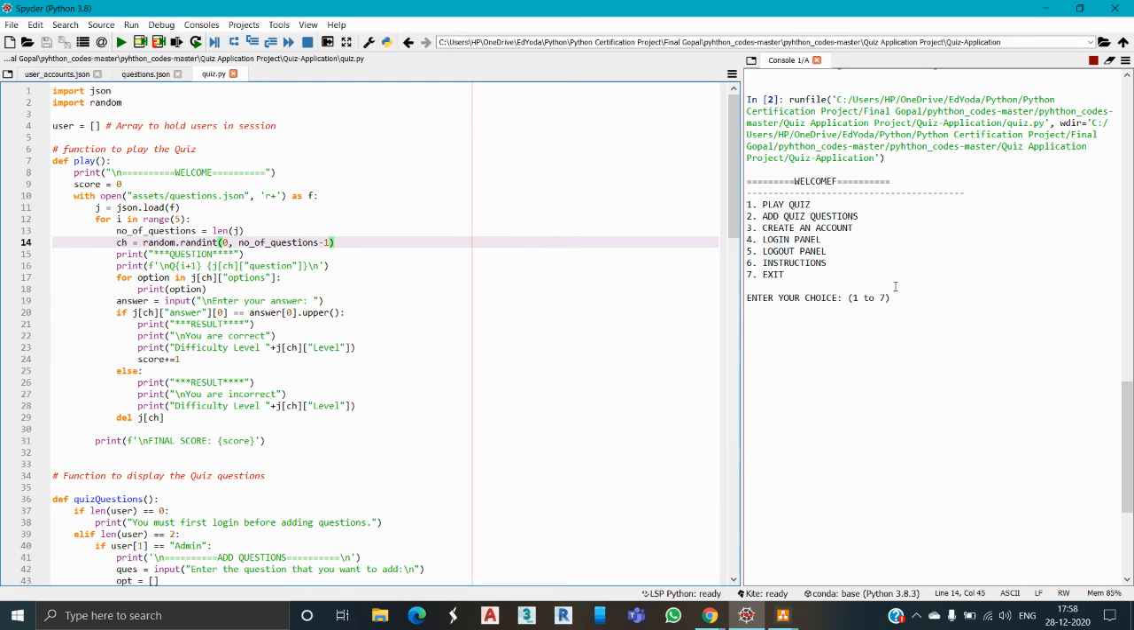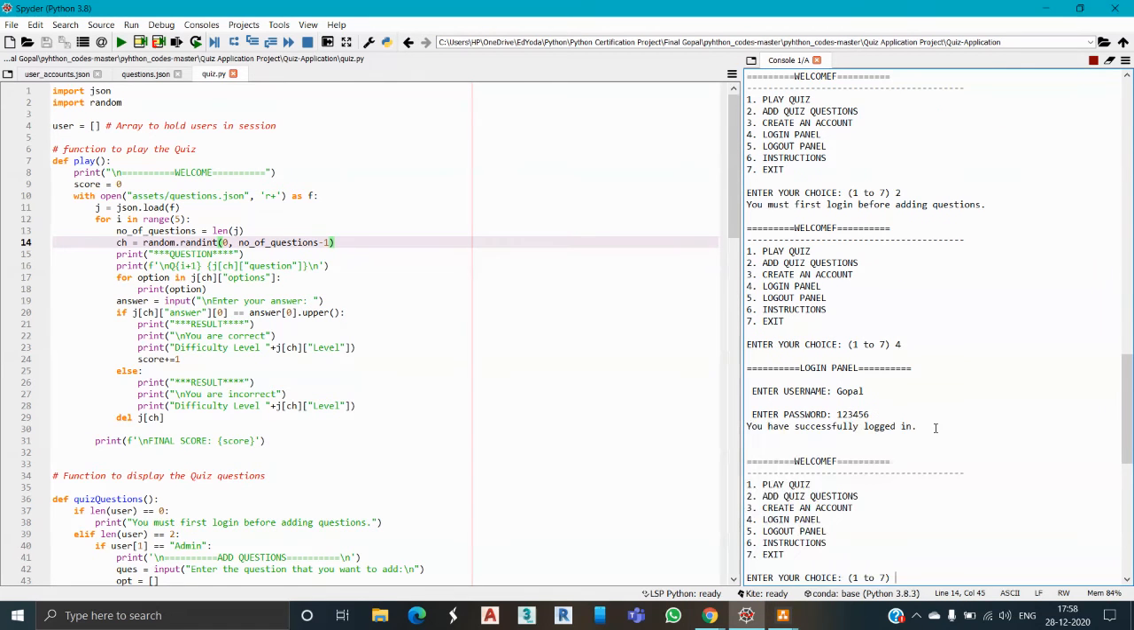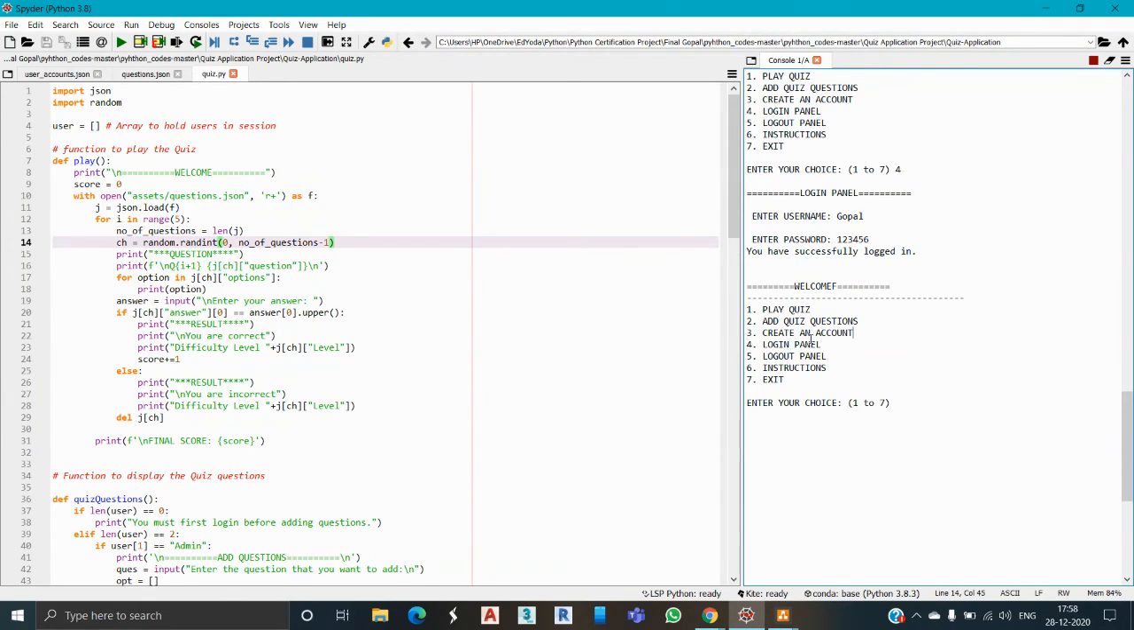Now we will see what happens if we press 2. It throws an error, well, not an error, a notification message, we can say: you must first log in before adding questions. So we need to first log in. Okay, so let us use option 4. Enter our username. Password is 123456. Okay, so we have logged in successfully. Now we need to create an account. Not that, we need to add a question. So I'm an admin, so I'm adding a question.